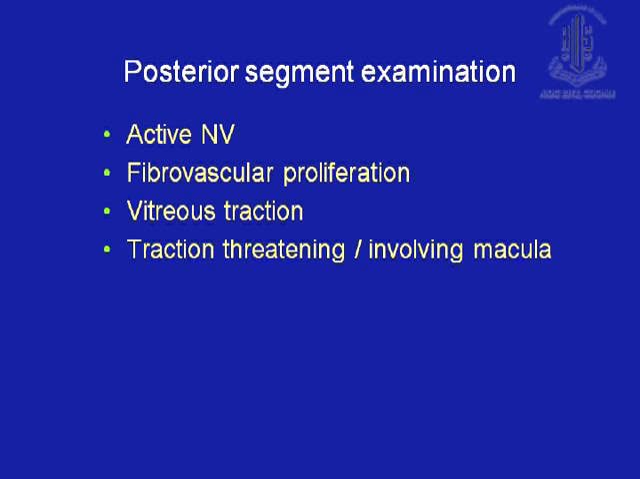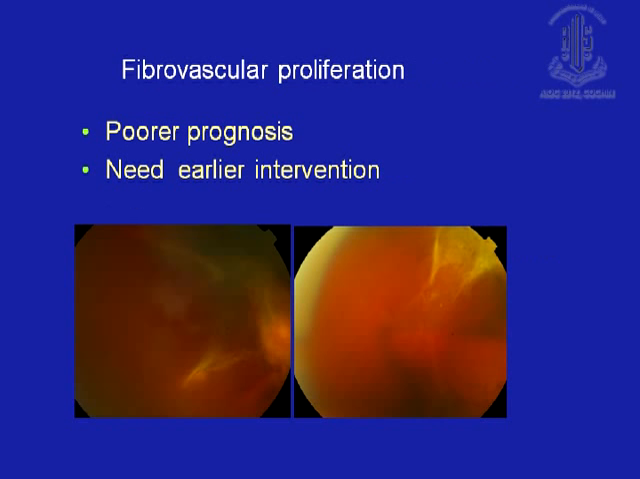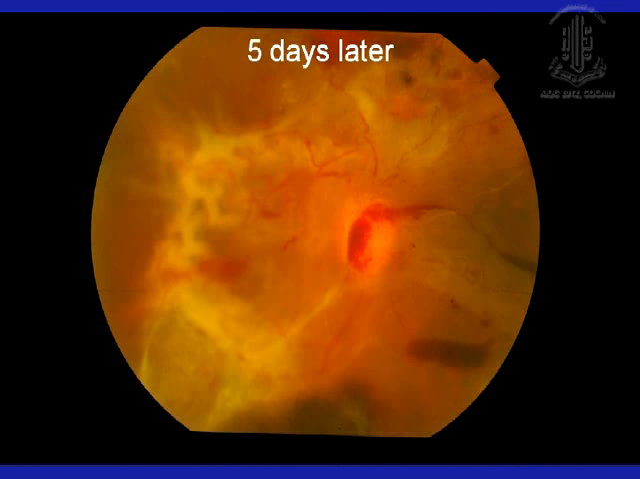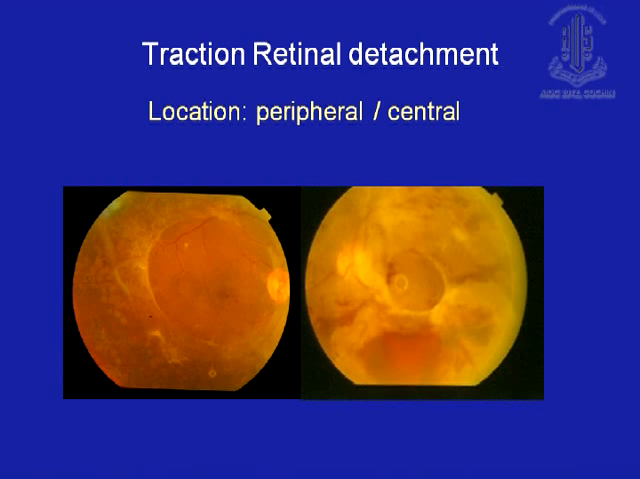The other things that you want to see is any proliferation. If you see any fibrovascular proliferation like this, then you want to go in soon to prevent complications. This is a patient who presented like this, and within 5 days, as we were waiting for clearance, this was the condition, the RD had progressed to the macula. Finally, he did well, but this is to say that any fibrovascular proliferation needs intervention.